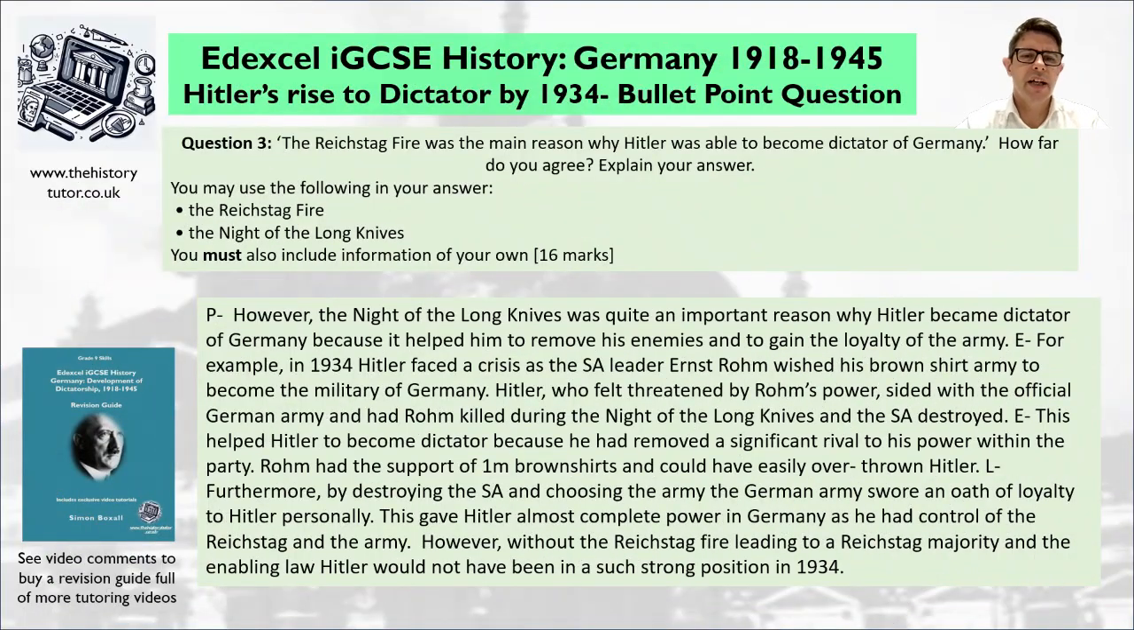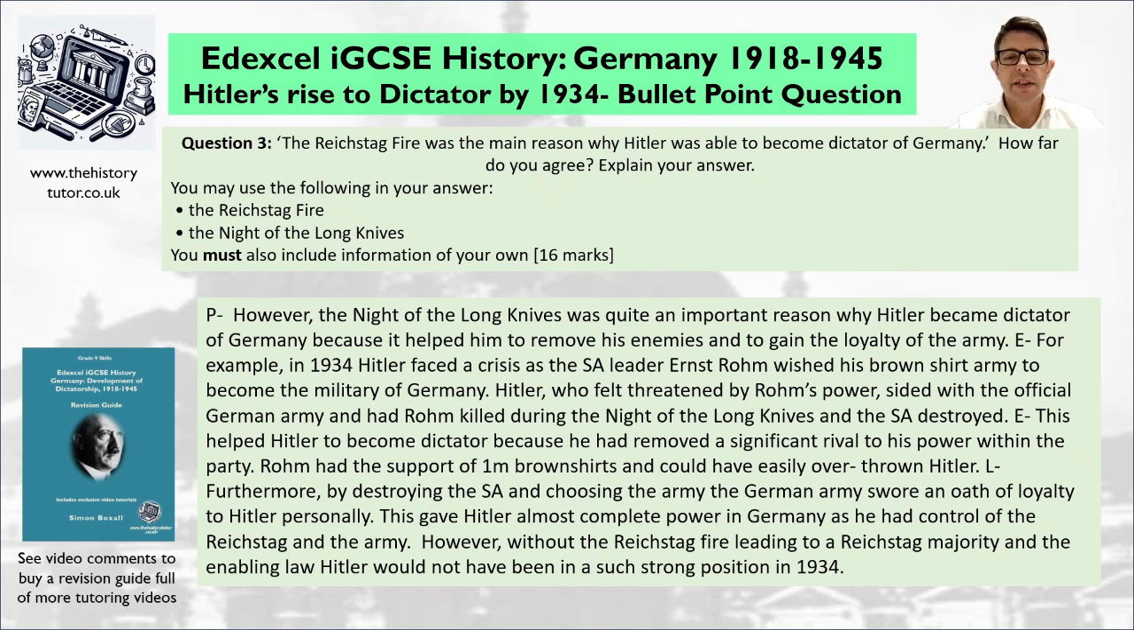Okay, so here's my idea. I've said, however, the Night of Long Knives was quite an important reason why Hitler became dictator of Germany because it helped him to remove his enemies and to gain the loyalty of the army. For example, in 1934, Hitler faced a crisis as the SA leader Ernst Röhm wished his brown shirt army to become the military of Germany. Hitler, who felt threatened by Röhm's power, sided with the official German army and had Röhm killed during the Night of Long Knives and the SA destroyed.